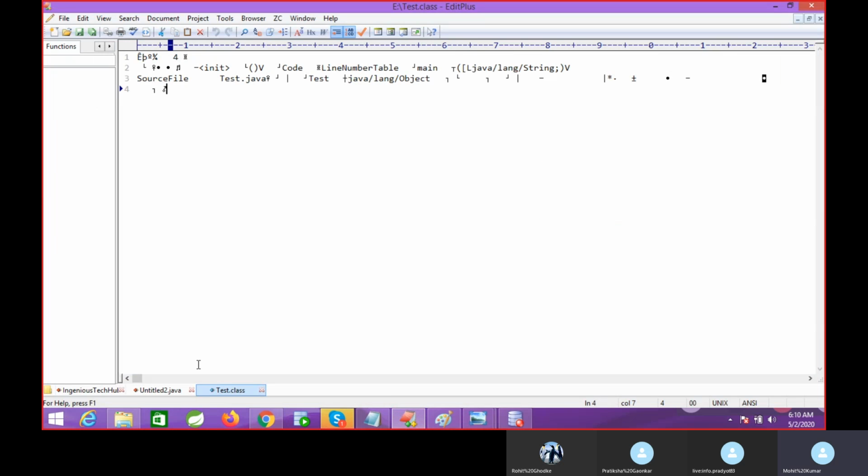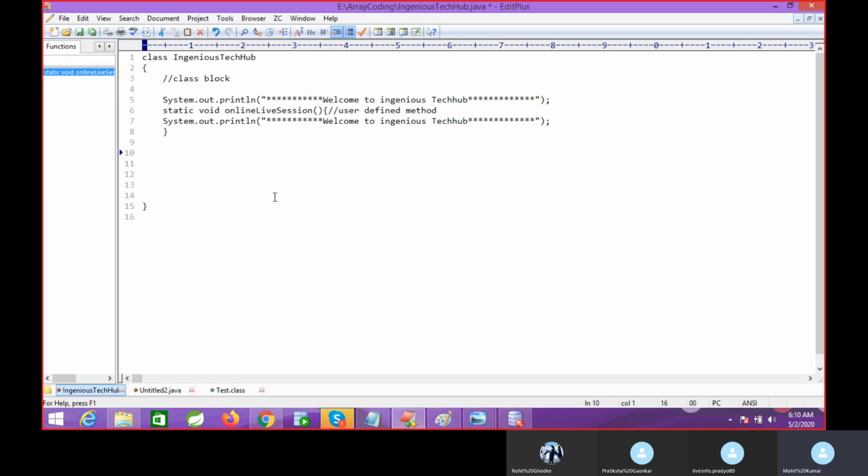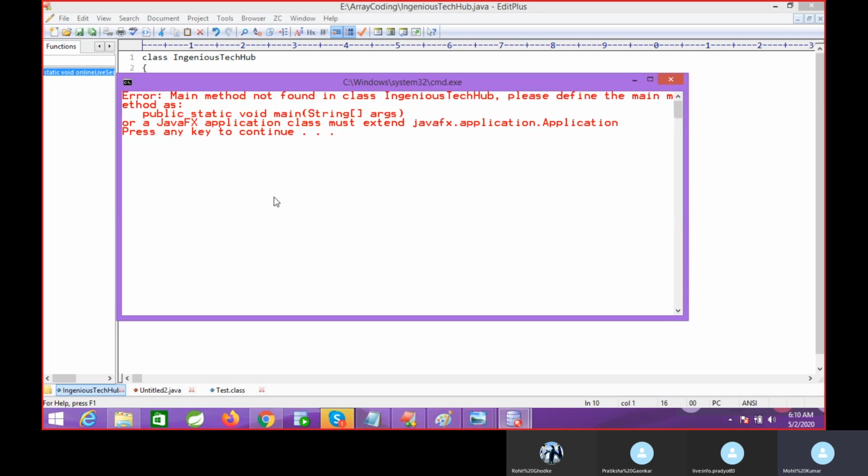Compilation is done. So when you have a Java application, a .java file, first we have to compile the code, then you have to execute the code. Execution means we are going to interact with the JVM. This is the EditPlus software, and I have configured some shortcut keys here. If I press Control 1, it will compile. If I press Control 2, it will execute.